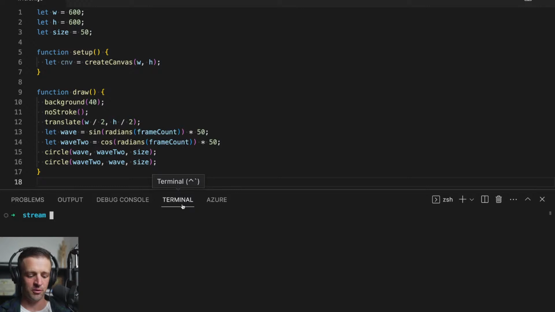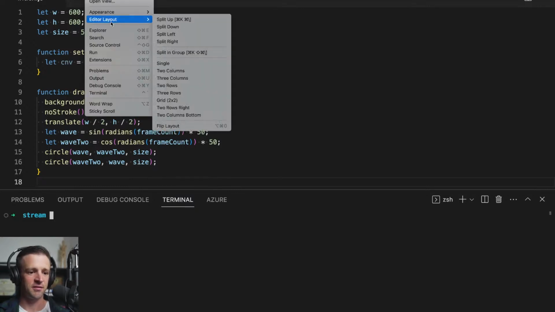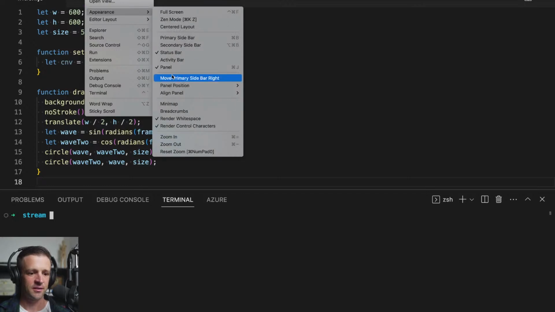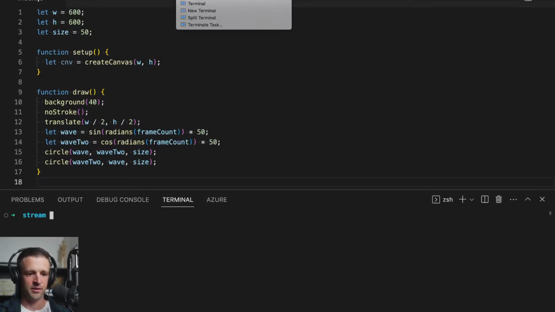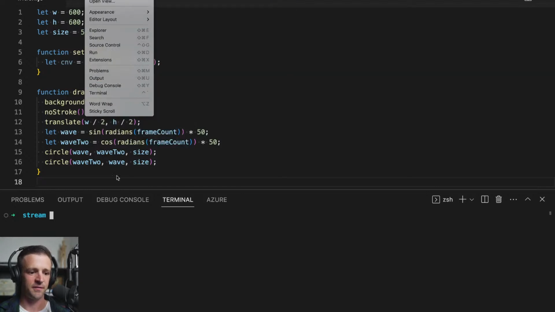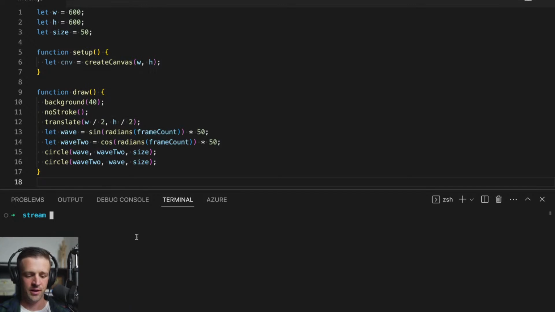So I brought up a terminal here by pressing Command J. You could probably get that, I don't know if you hit View. Let's go to Help. If we type terminal, terminal is under View, and then terminal down here. So that's what we want.